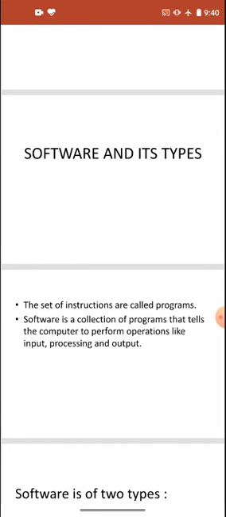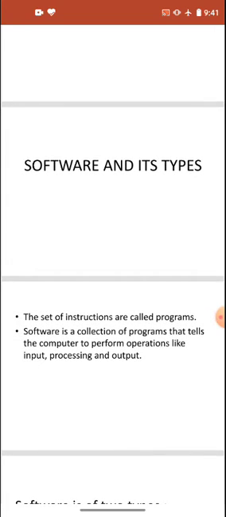The set of instructions are called programs. Software is a collection of programs that tells the computer to perform operations like input, processing and output. There are various sets of instructions. That means we tell the computer something to do, that is called a program. In a program we write some instructions to follow, and like this we can have different collections of programs. We call it a software.